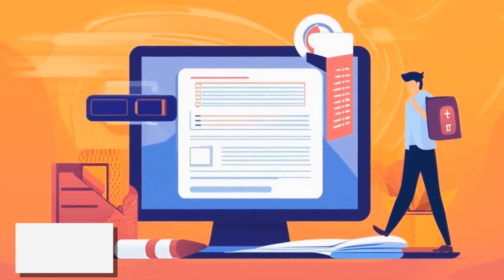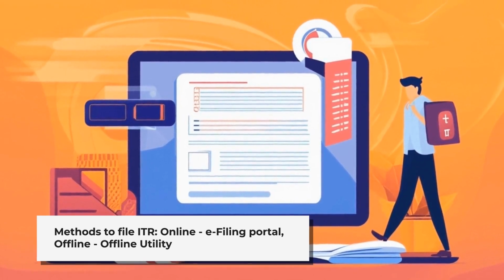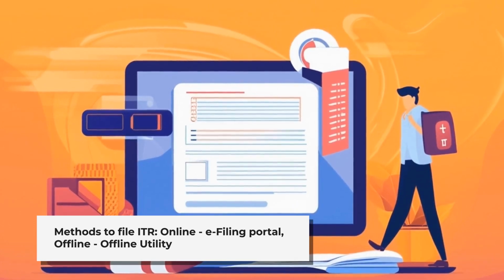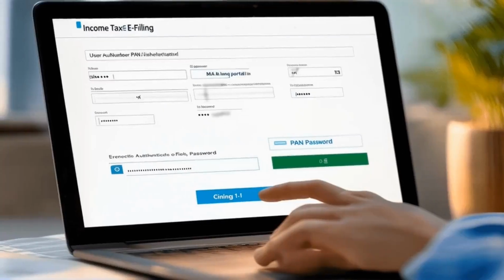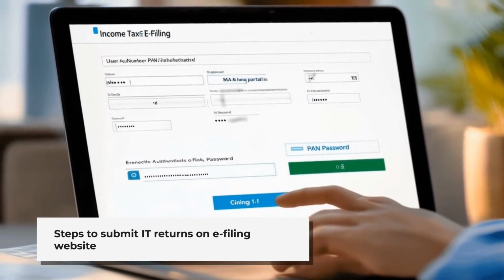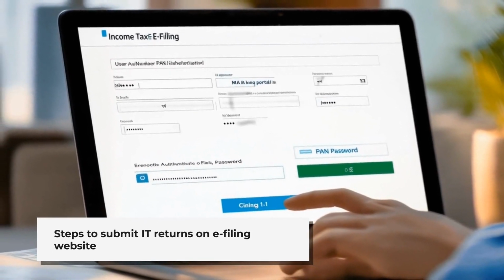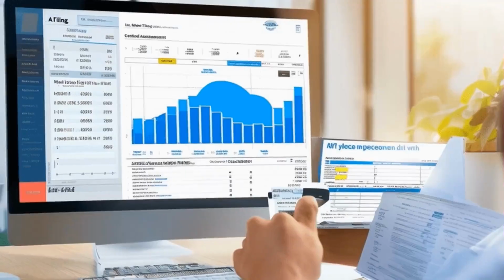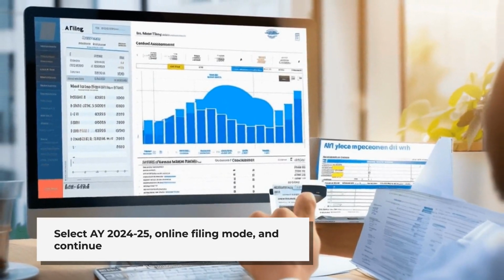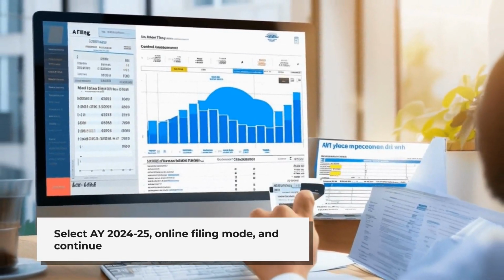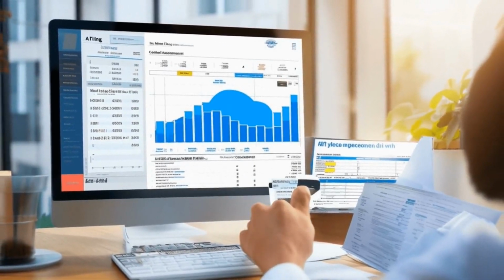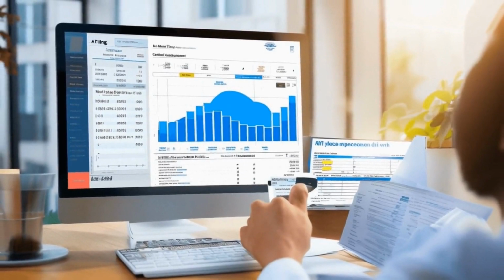7. You can file and submit your ITR through the following methods: online mode, through the e-filing portal, or offline mode, through the offline utility. How to submit the IT returns on the e-filing website. A. Log in to the e-filing portal using your user ID, PAN number and password. B. On your dashboard, click e-file, income tax returns, file income tax return. C. In the next screen, select assessment year as 2024-25 and mode of filing as online, and click continue.